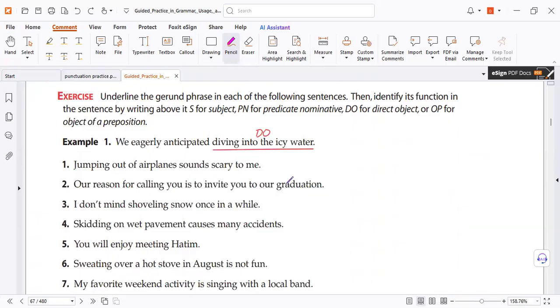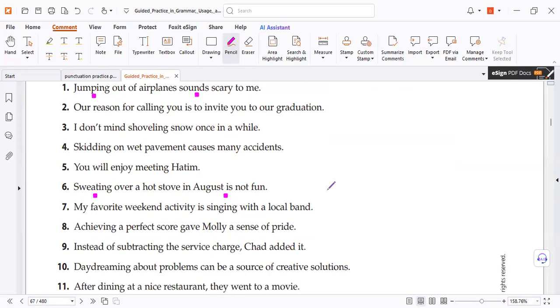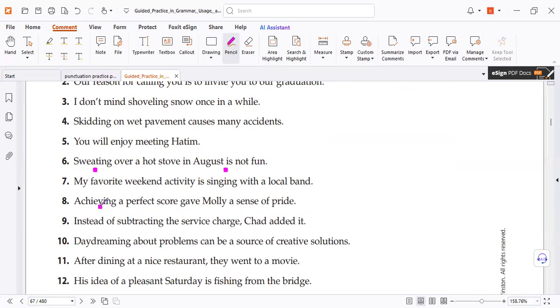And of course, you know it from the verb plus ing. Look, after the verb, look, subject. So remember, a gerund can be a subject. It comes in the test. Look, the sweating is not fun. Here, for example, achieving, you see, gave the achievement, not the score. So achievement is the subject.